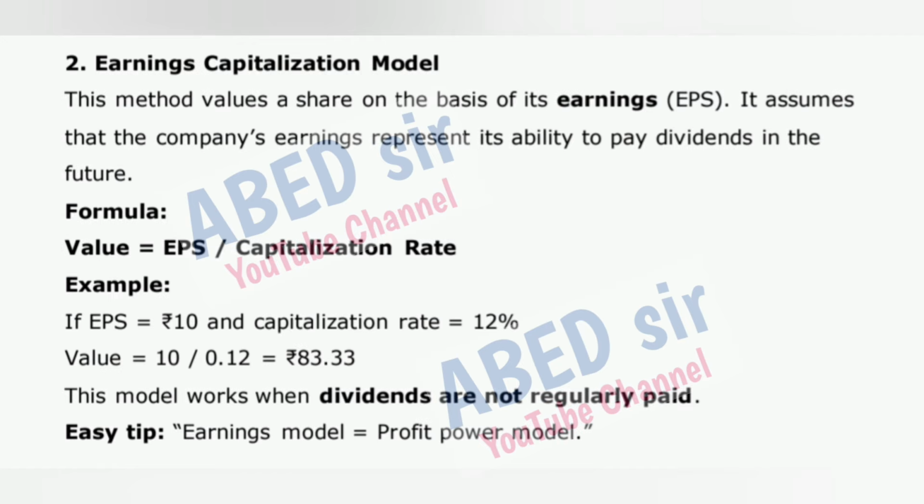Example: if EPS is equal to 10 rupees and capitalization rate is equal to 12%, value is equal to 10 divided by 0.12, which is equal to 83 rupees and 33 paise. This model works when dividends are not regularly paid. Easy tip: earnings model is equal to profit power model.